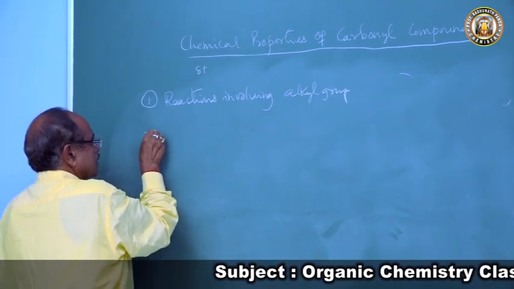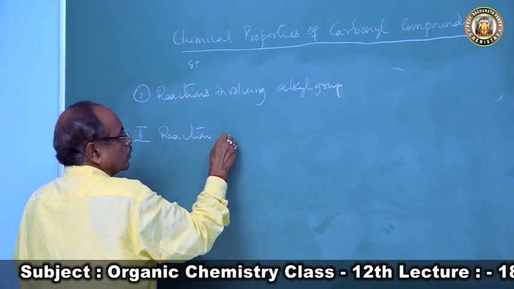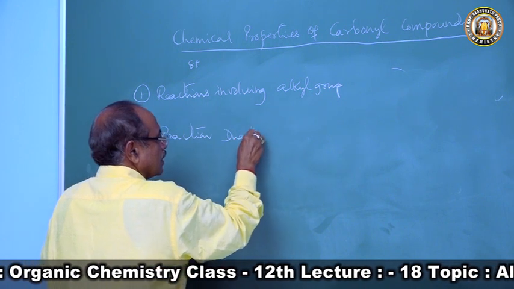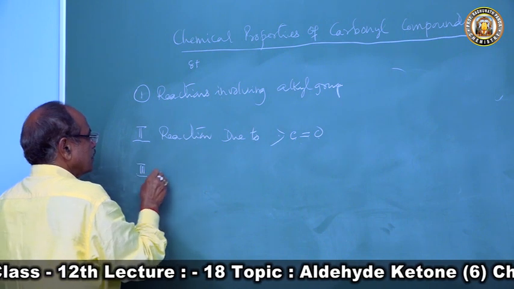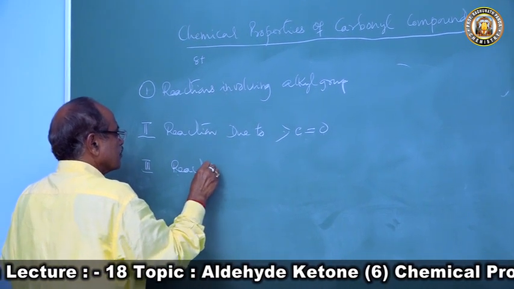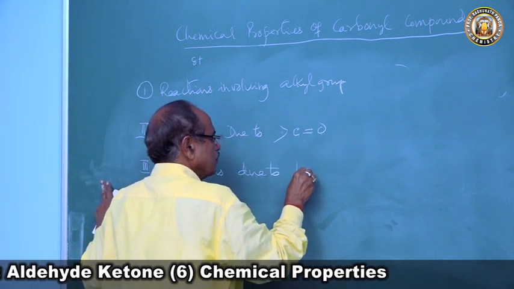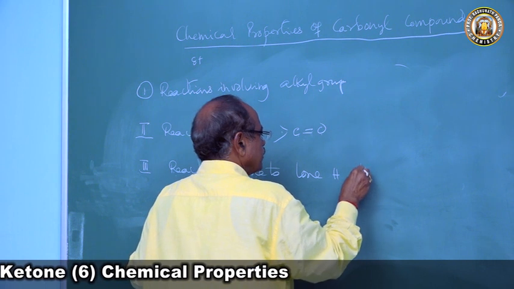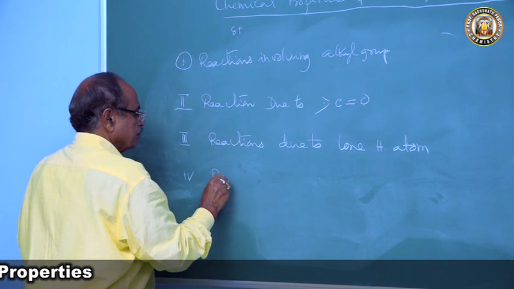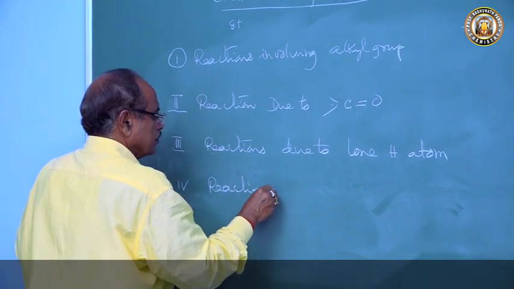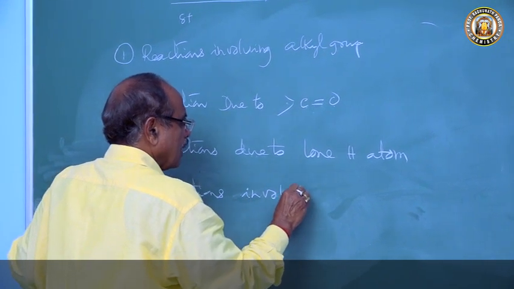Then the second type will be reactions due to the carbonyl group. The third type will be reactions due to the lone hydrogen atom or formyl hydrogen atom. And the fourth type will be reactions involving the molecule as a whole.